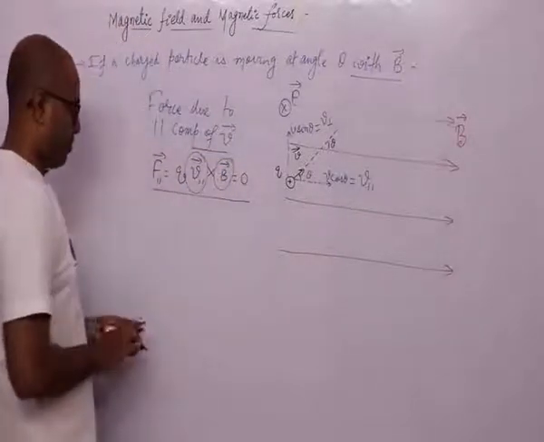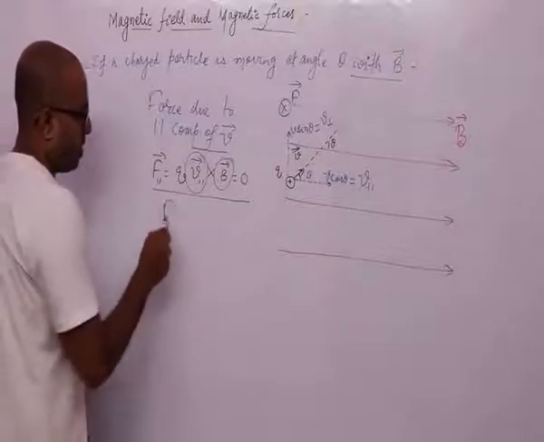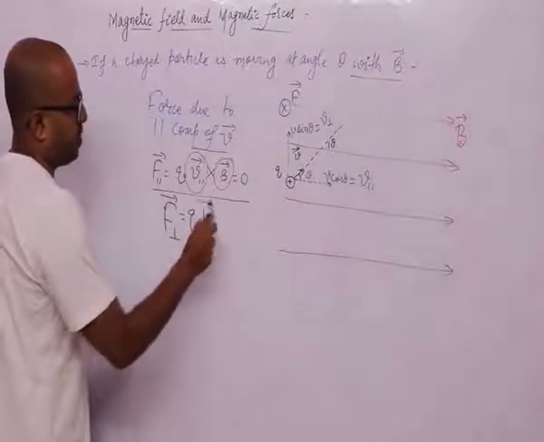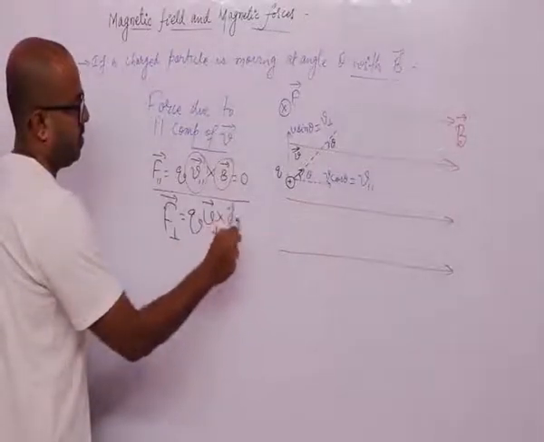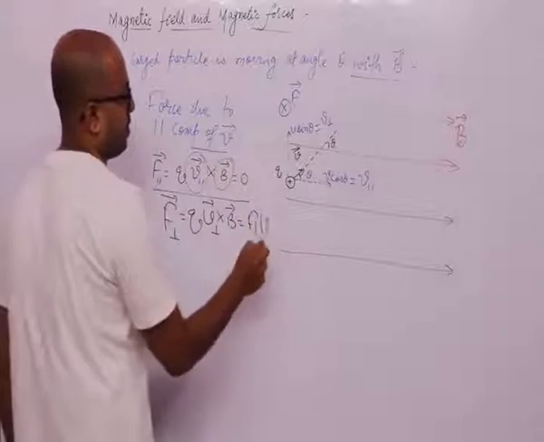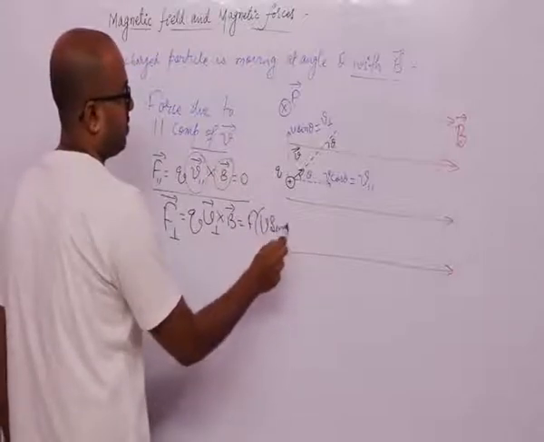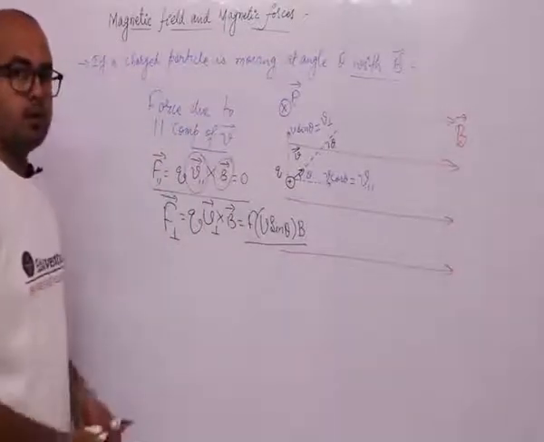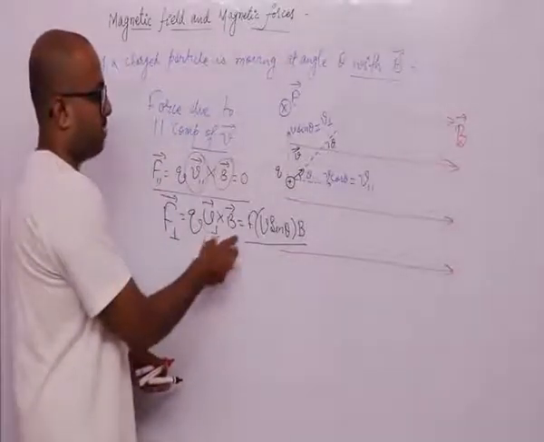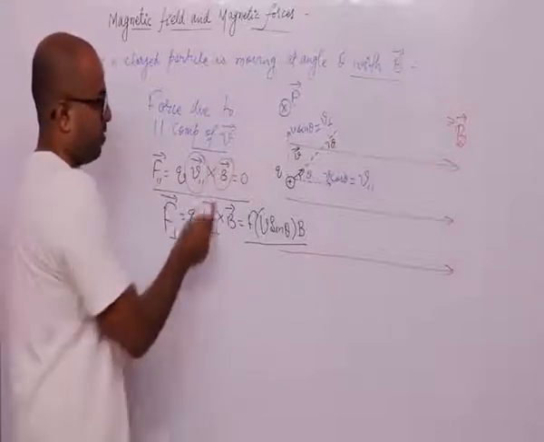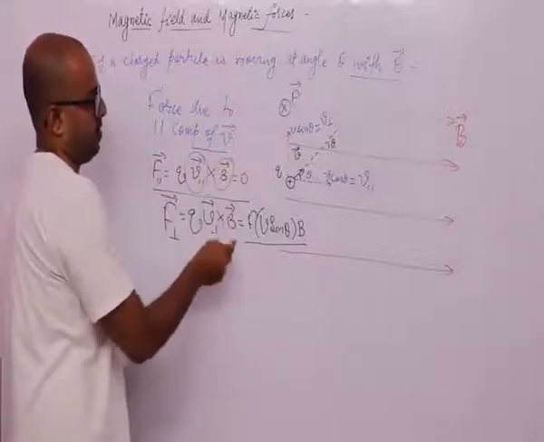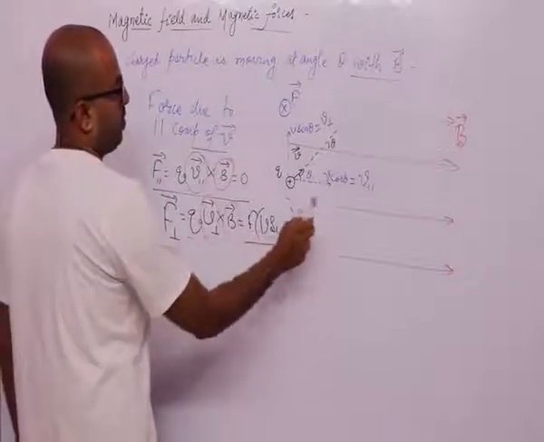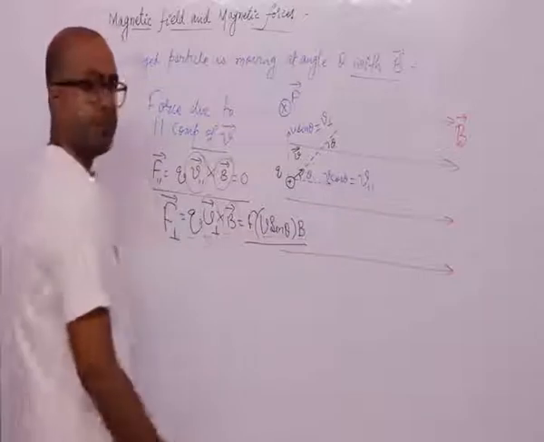And the force due to the perpendicular component, F perpendicular, is equal to Q V perpendicular cross B, which is Q V sin theta into B. Perpendicular component cross B, and the angle between these two is 90 degrees, that is why we will write qvB and sin 90.